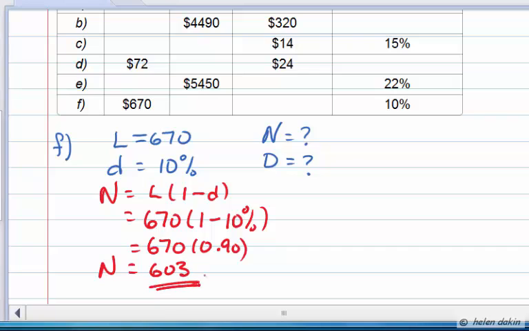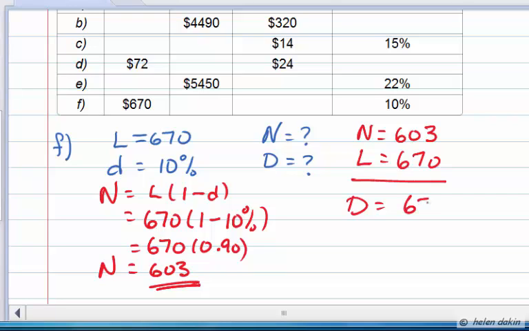So that's useful information. So now that we know that the net price is $603, and we also know that the list price is $670, the amount of discount is simply the difference between the two amounts. In other words, the amount of discount is simply $67. Use common sense to work out the amount of discount if you happen to know the net price and the list price.